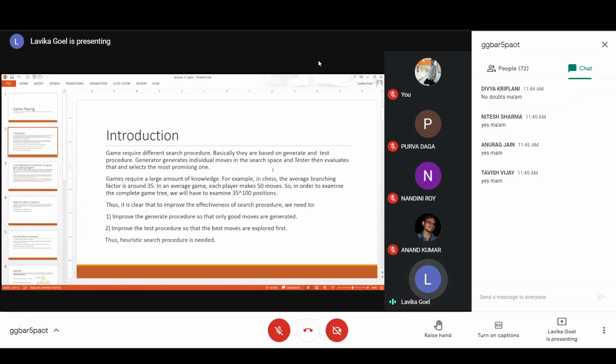So basically in games we are just generating the solutions or the next move for us, and then we are evaluating that move, and then we are selecting the most promising move for us, and then we are going ahead with that move. Then the opposite player does the same thing, and the game continues until one person wins or the other person loses, right? This is how the game normally happens.